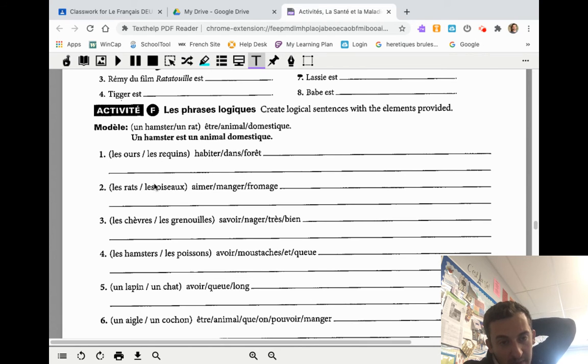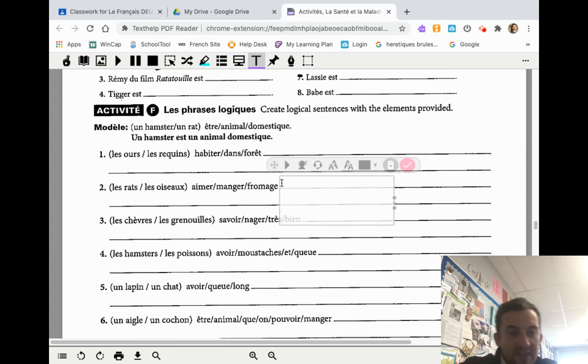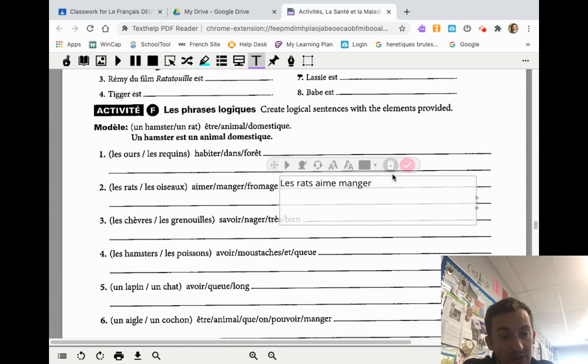Les rats ou les oiseaux aimer. You've got manger, so you've got two verbs in a row, and then fromage. Now, the reason I say this one's more complicated is because, well, obviously rats like to eat cheese, but you've got aimer that you're going to conjugate. Remember that you've got one conjugated verb, infinitive comes next. D'accord? So aime manger. And then you can say one of several things. You can say du fromage to say cheese, or you can say le fromage because you're talking about all rats. D'accord? So they eat cheese. So both of those can translate to cheese.